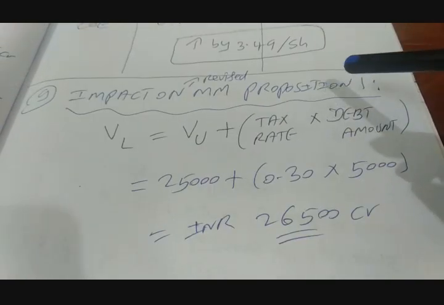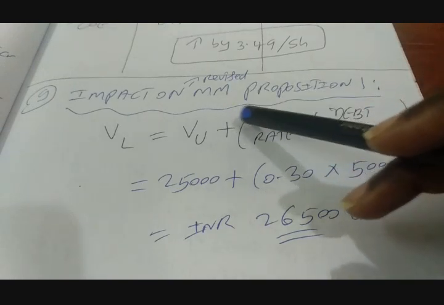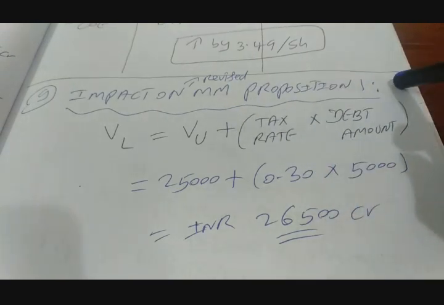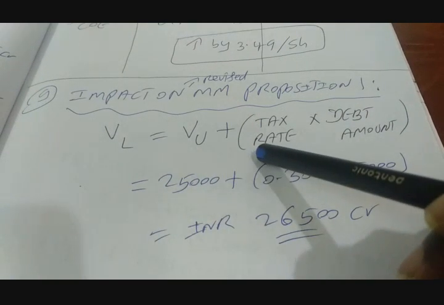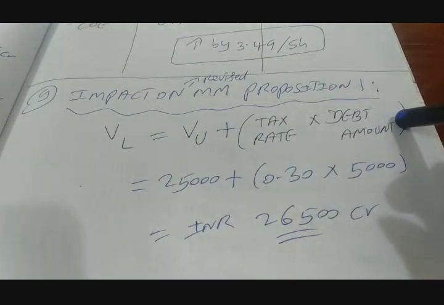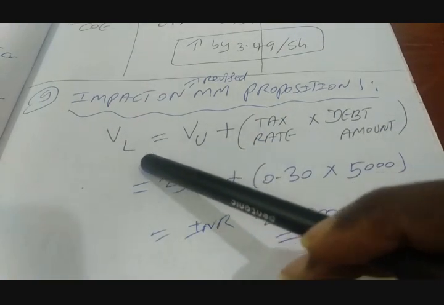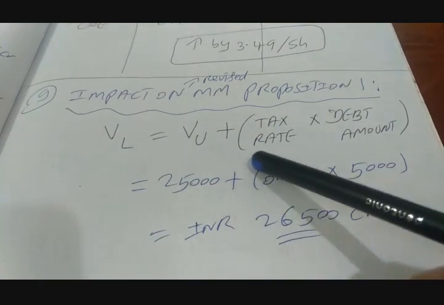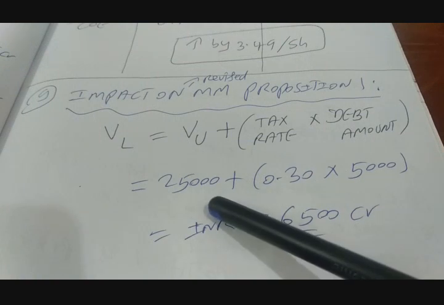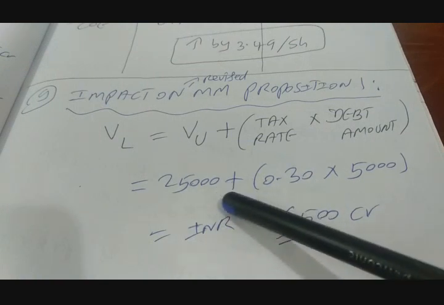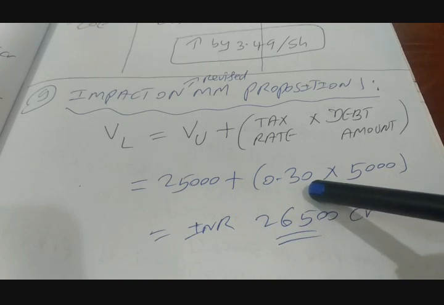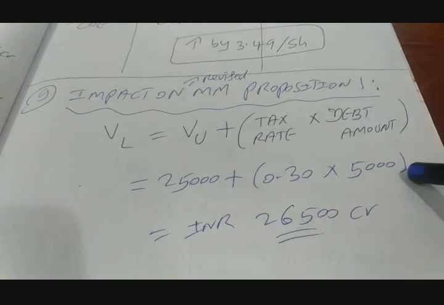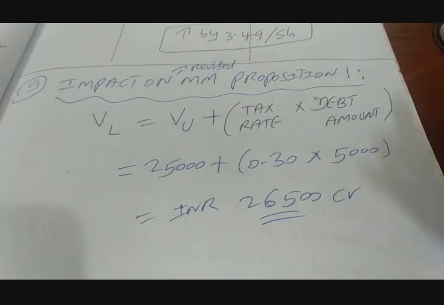So now let us try to find out the impact of recap on revised proposition 1, which states this: VL is equal to VU plus within bracket tax rate into debt amount. VL is value of levered firm, VU is value of unlevered firm, right? So value of unlevered firm is 25,000 crores plus tax rate of 30%, 0.30 into debt amount of 5,000 crores gives us INR 26,500 crores.